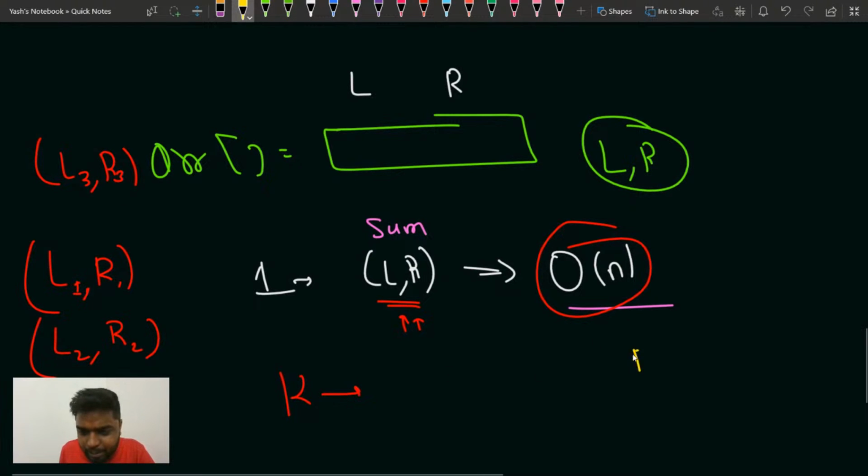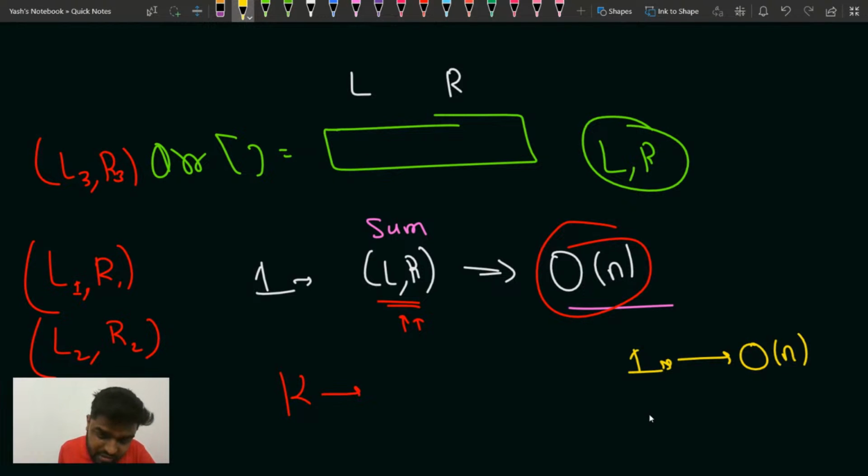So if for one query that is going to take order of n time, and I'm going to ask Q number of times, Q queries, then that is going to take n into Q time. Is that clear? Please write yes in the chat. Does this make sense?